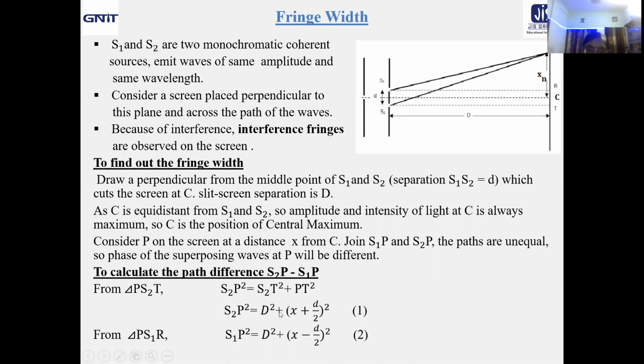Now what about the values? S2T is capital D, so S2T square is capital D square. And what about PT? With respect to C, this is the distance x, and this is d by 2 because total distance is small d. That means we are getting S2P square equal to capital D square plus x plus d by 2 whole square, equation number 1.